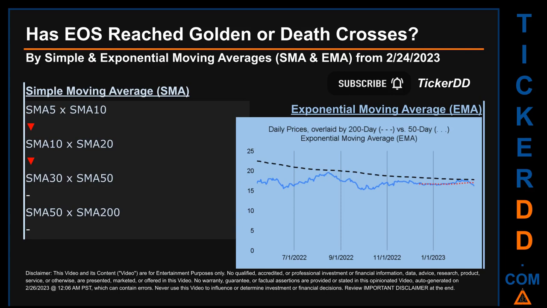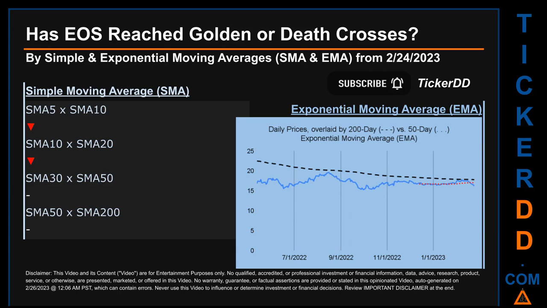Has EOS price reached golden or death crosses? Golden cross and death cross are basic signals that compare average prices across two specified trade day ranges, a short-term versus a long-term range. For example, 5-day versus 10 trade days. Essentially, a golden cross is a bullish signal. It appears when a ticker's short-term moving average crosses above its long-term average. Vice versa, a death cross is a bearish signal when the short-term crosses below its long-term moving average.